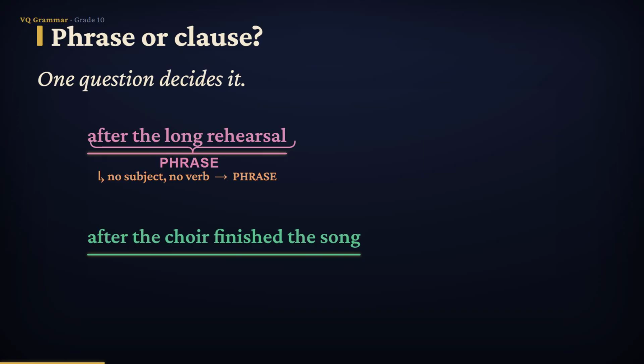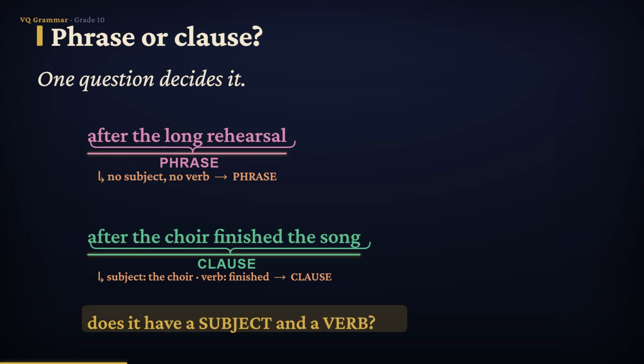Ask the very same questions. Who? The choir, and there's your subject. Did what? Finished, and there's your verb. Subject and verb, so this one is a clause. Same opening word, completely different creature. So every single time, ask the one question that decides it. Does this group of words have a subject and a verb?